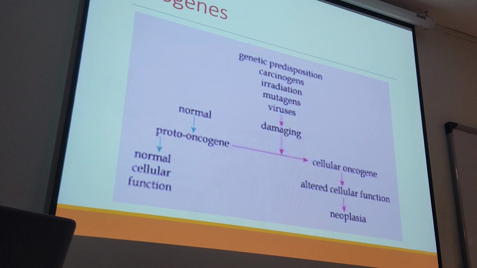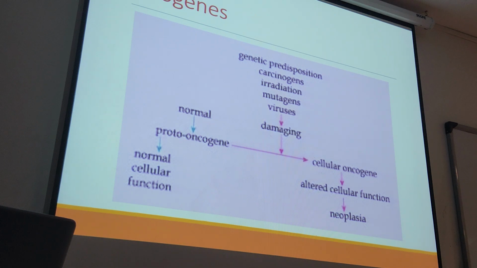So first group. In normal conditions, we have genes that are named proto-oncogenes. Proto-oncogenes are normal, okay? And what is the job of these genes? They are supposed to control cell proliferation. So if they are normal, we have normal cellular proliferation. If something wrong happens, I mean the proto-oncogenes are damaged, could be due to viruses we mentioned, could be due to the chemical environment, those affected genes are not normal anymore, and we call them oncogenes.